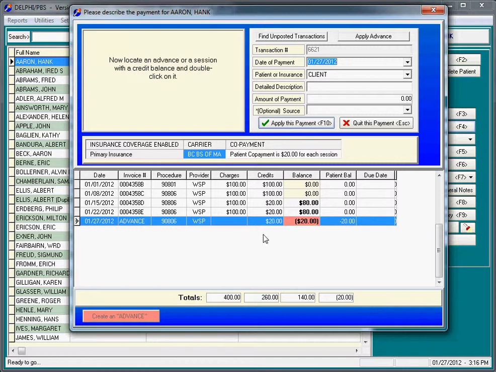So the moral of the story here is that in the event that you don't actually pay the money in the correct spots and you end up with credits that are greater than the charges, we need to take that money and move it either to other sessions, which we don't want to do in this case because we've already paid 20 against these sessions. And in this case, we're going to pay them to the advance, or at least move them to the advance.